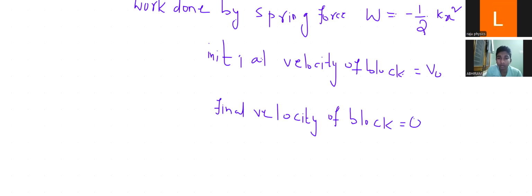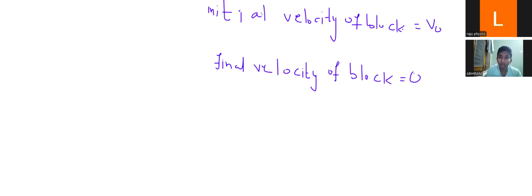Now we are calculating, Abhi. We will calculate x now. To calculate x, the spring constant K is given. X we don't know. According to the work energy theorem. Tell me what is the work energy theorem, Abhi?